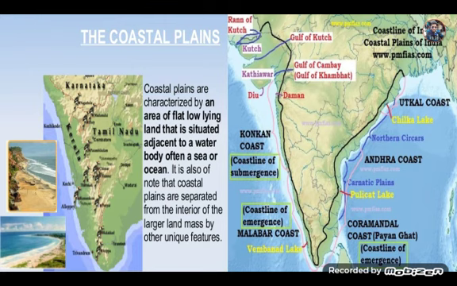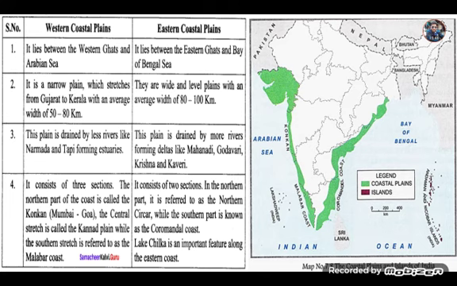So there are 6 major coasts. In the western coastal plain you will find the Konkan coast, Karnataka coast and Malabar coast. And in the eastern coastal plain you will find the Utkal coast, Andhra coast and Coromandel coast. See the differences between the eastern coastal plain and the western coastal plain. The western coastal plain lies between the Western Ghat and the Arabian Sea. The eastern coastal plain lies between the Eastern Ghat and the Bay of Bengal.